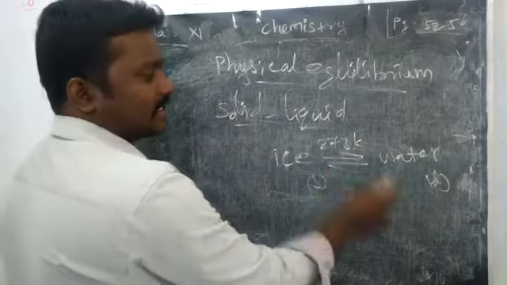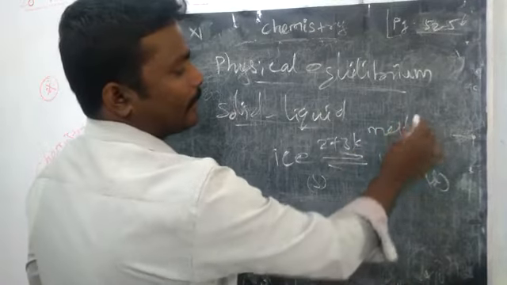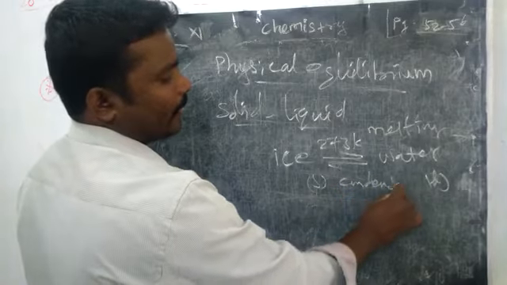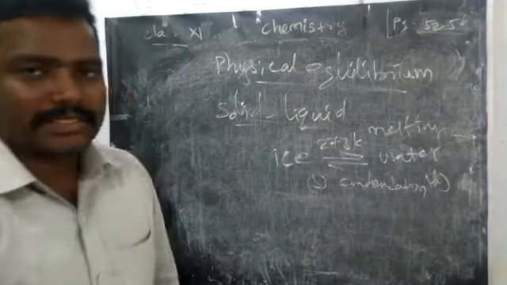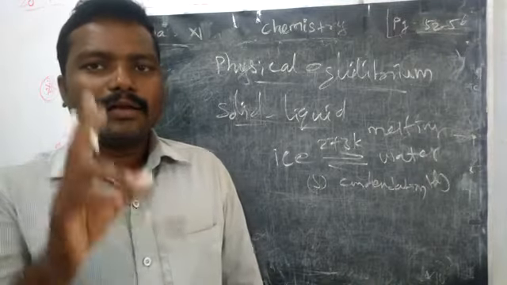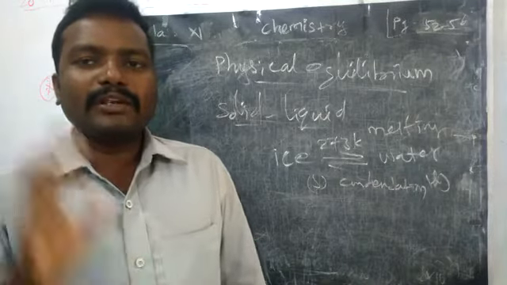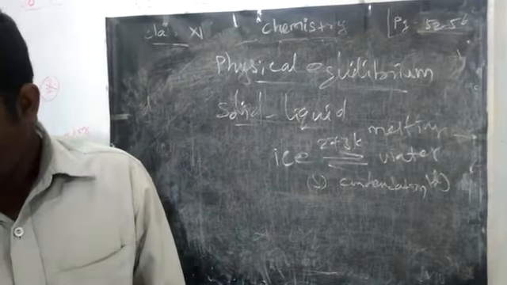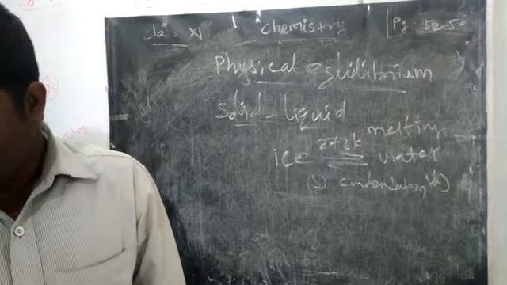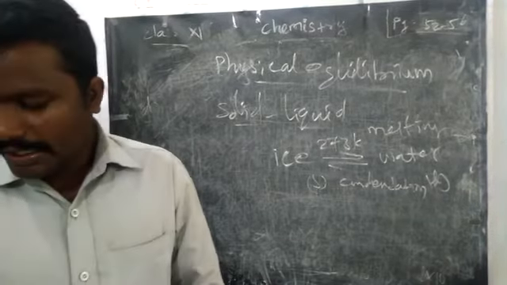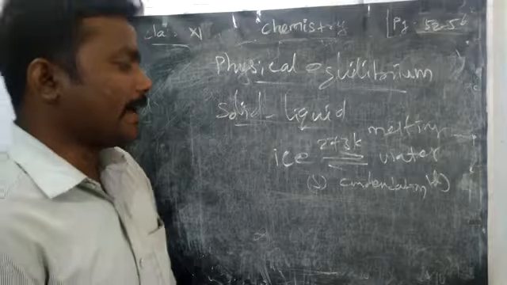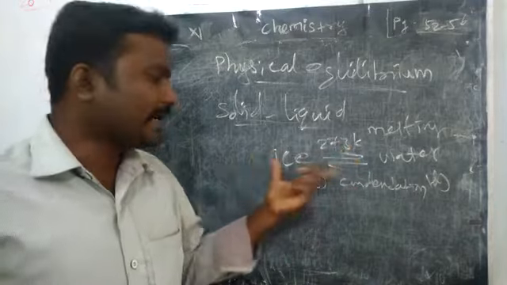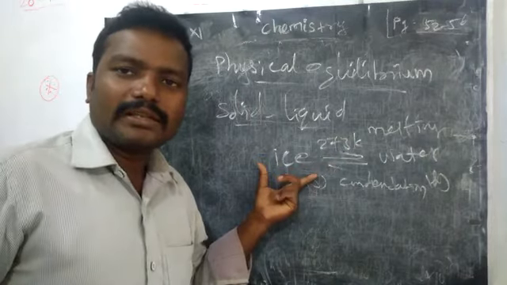The forward reaction is the melting reaction. The reverse reaction is the condensation reaction. So both reactions will take place, and we can expect an equilibrium between solid and liquid. At 273, the amount of water in the solid phase is equal to that in the liquid phase, and it does not change with time. As long as we keep the same temperature, we cannot expect any changes in the ice.